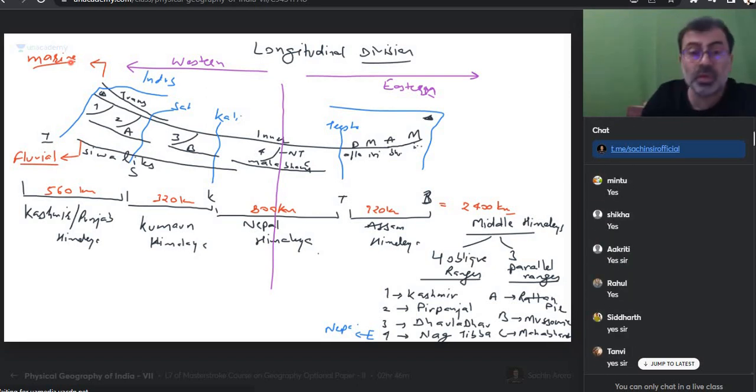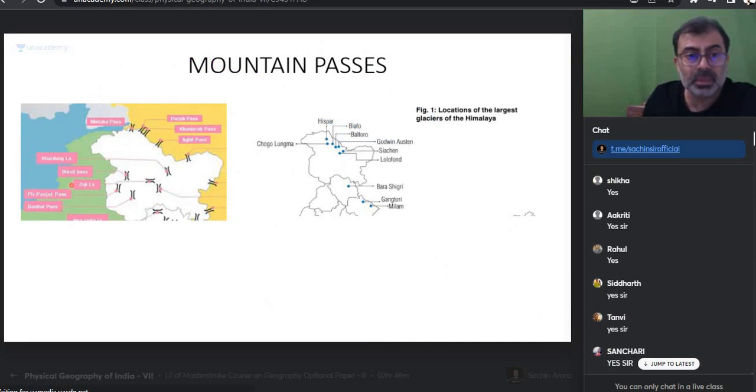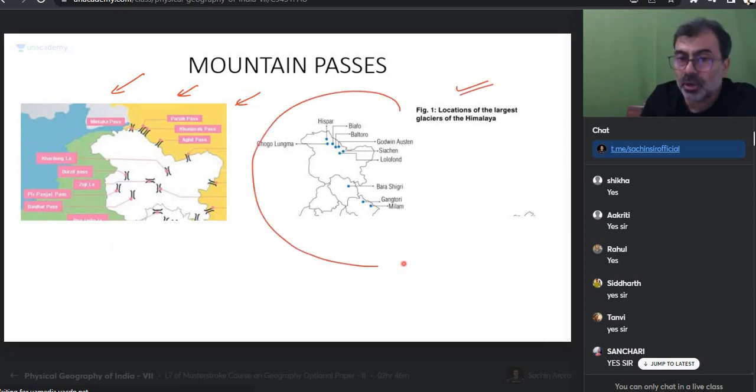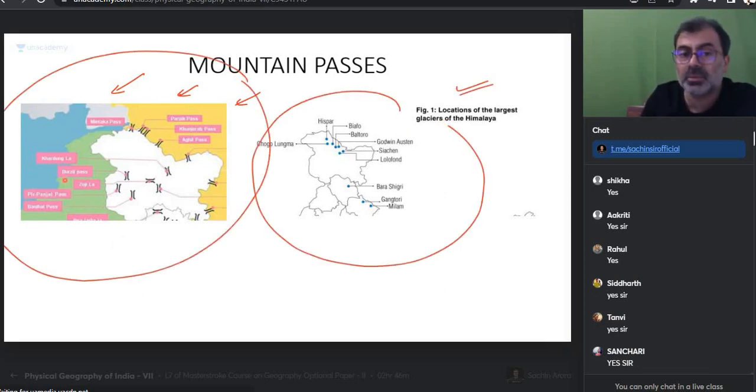Homework, everyone, homework. And don't submit it. In homework, identify all these passes. Can we find these passes in Himalayas? Can we do these glaciers? Don't plot. Don't plot. First find out. Right now, error is happening in plotting. Let me help you. I will help you.